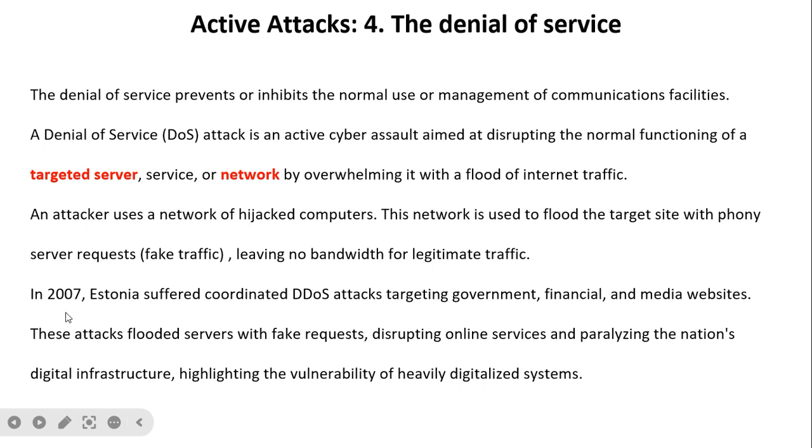In 2007, Estonia suffered a coordinated denial of service attack targeting government, financial, and media websites. These attacks flooded servers with fake requests, disrupting online services and paralyzing the nation's digital infrastructure, and highlighting the vulnerability of heavily digitized systems. So this is a denial of service attack, in which a particular set of government, financial, and media websites were targeted using a network of hijacked computers.